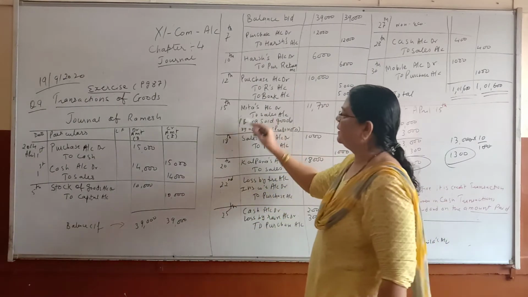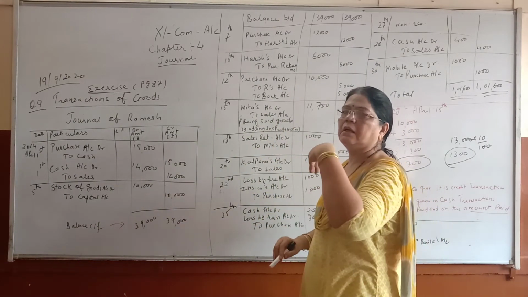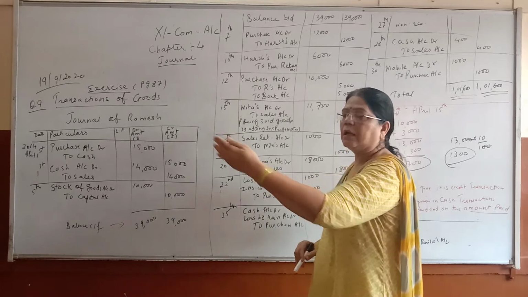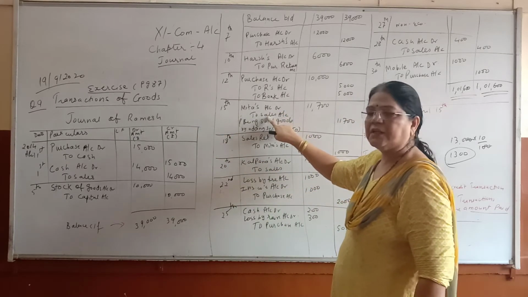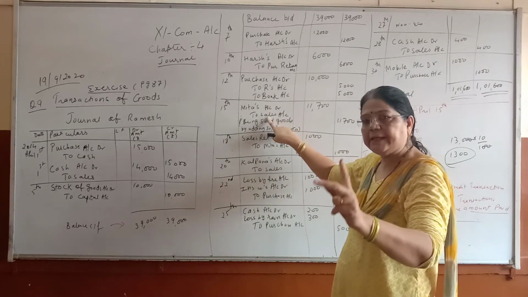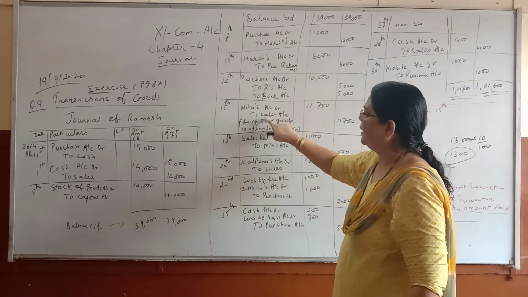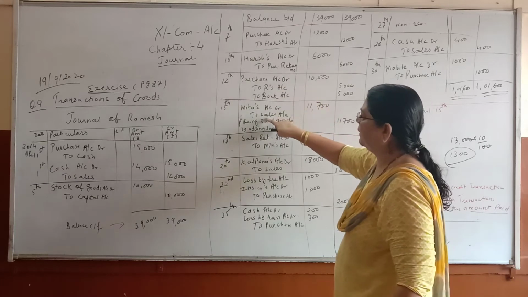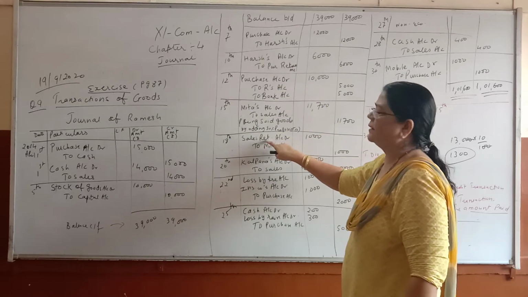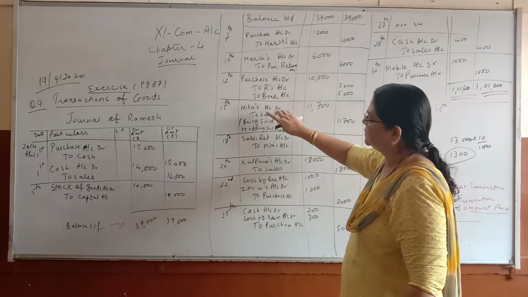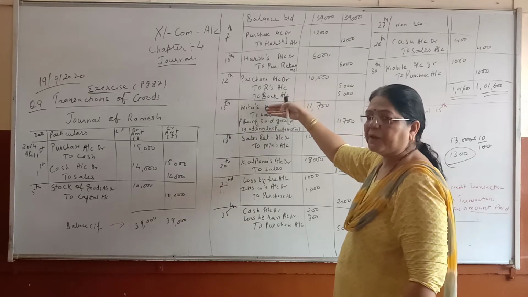Now children, Mita is giving it back. So Mita we have sold, so it will be sales return. And I told you when it is returned, you have to reverse the entry. So when you reverse this entry, what will happen? It will go to sales return. Here it is sales. You will make it reverse, but you don't have to write sales.